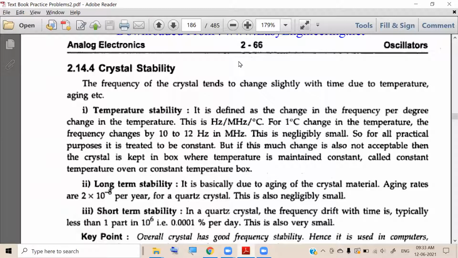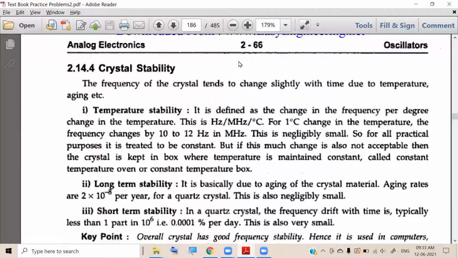that is, the series resonant frequency as well as the parallel resonant frequency, tend to change with temperature. And they also tend to change due to aging. Aging means as time goes on, 1 year, 2 years. Due to aging of the material, the frequency of the crystal tends to change.